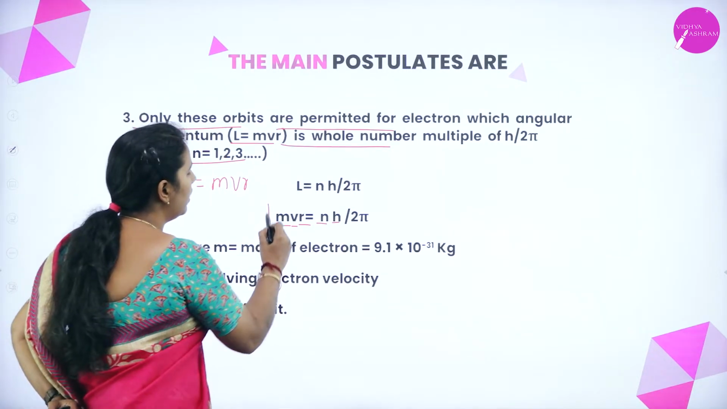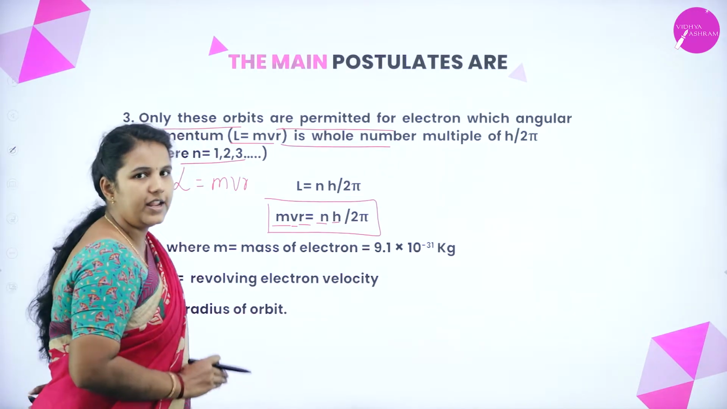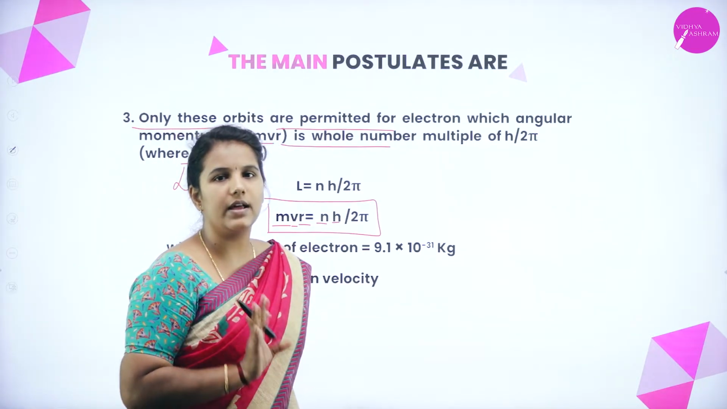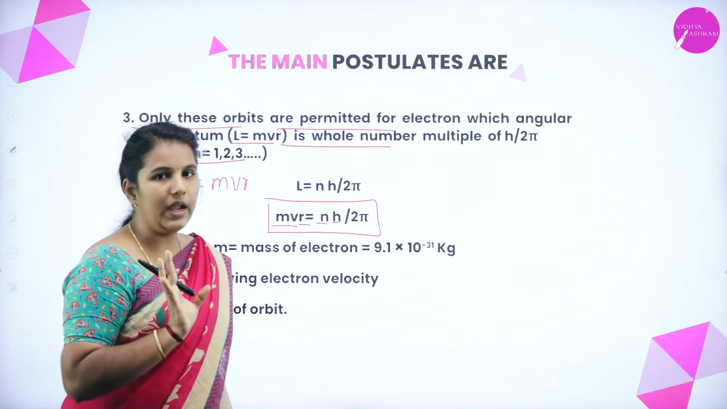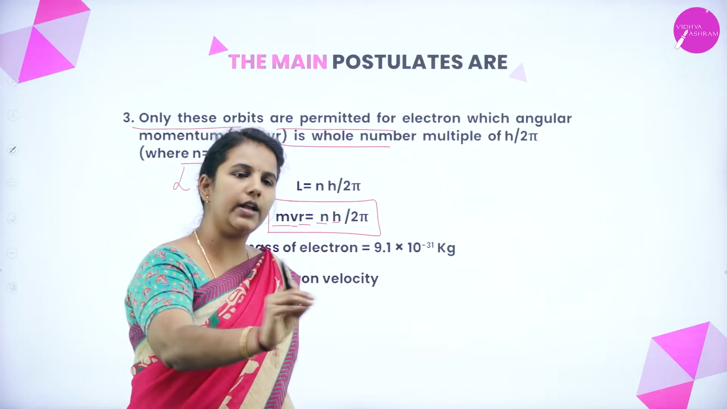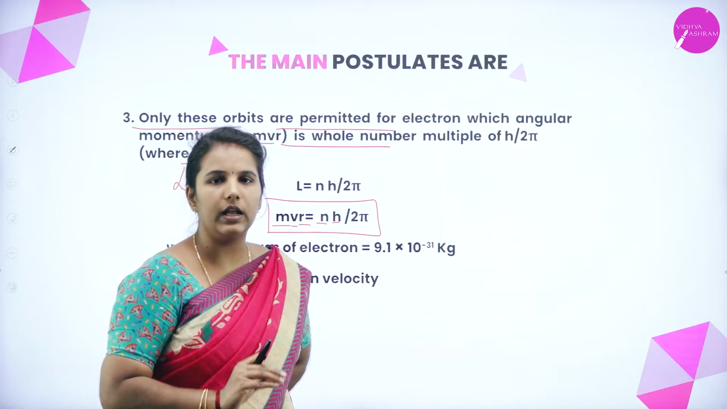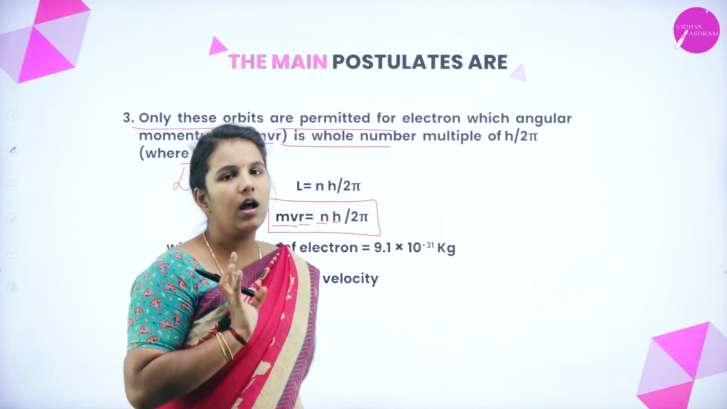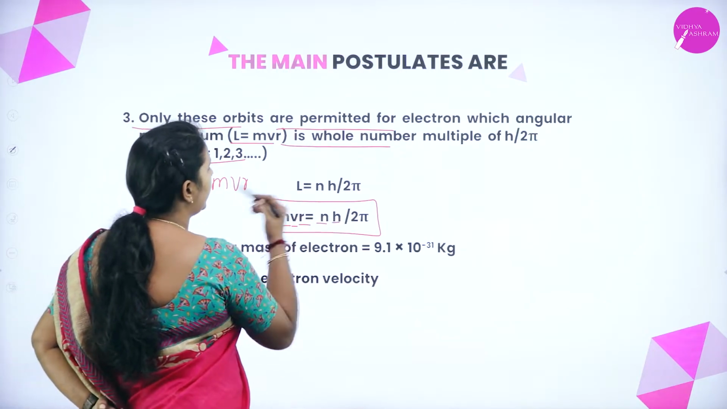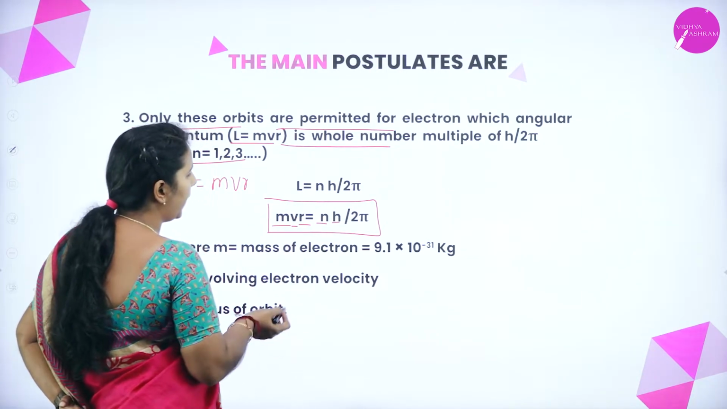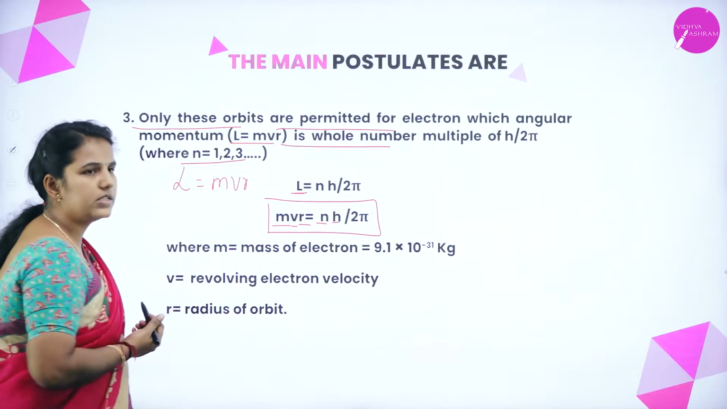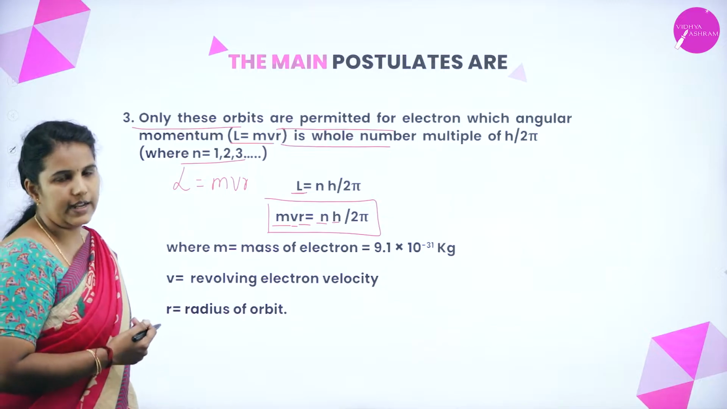This is how he gave a relationship between the movement of the electron and the angular momentum. Remember, he tells us that only the electrons are permitted to move in a circular path in an orbit with a definite angular momentum. What will be the angular momentum? It is equal to n into h divided by 2 pi. We know that L is nothing but mvr, and if you substitute this value, you will get this relationship.